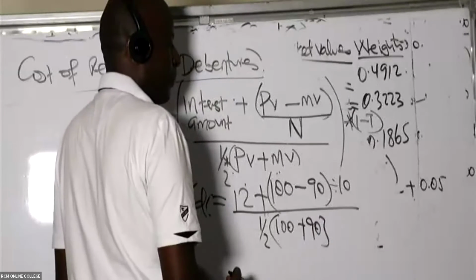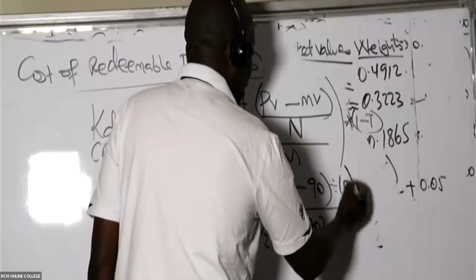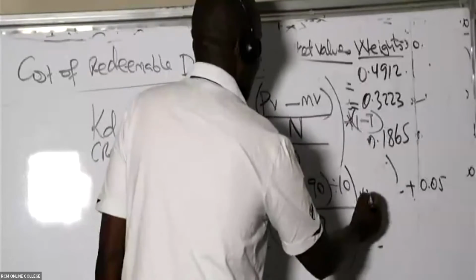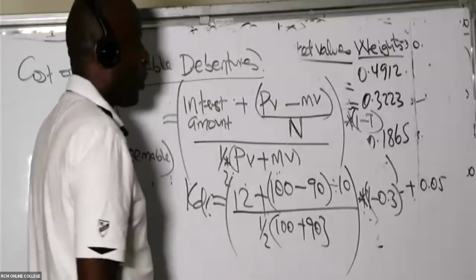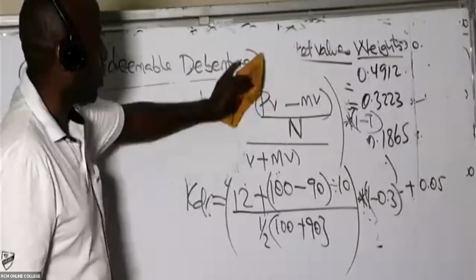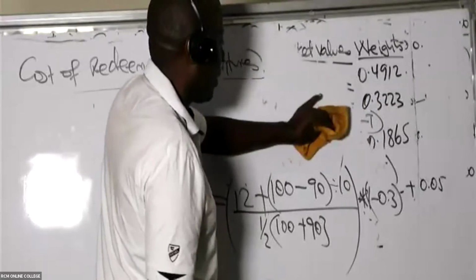Later on, of course, they have given me tax, so I'll be multiplying all of this by 1 minus 0.3, which is 0.7.